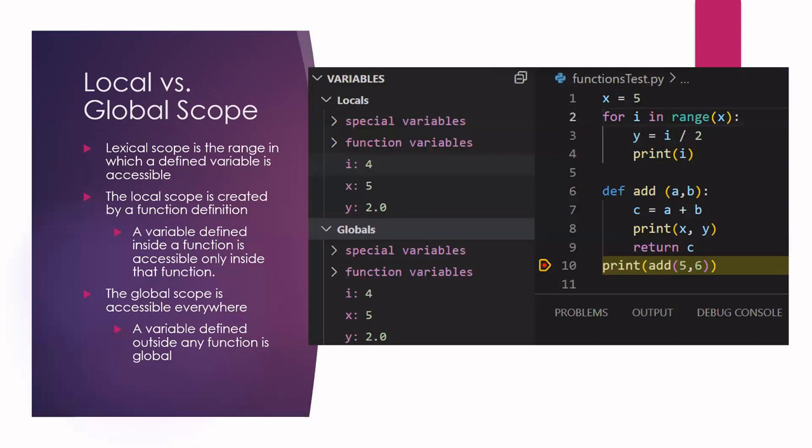Okay, so if we look at something like this, see, X is defined in the script itself. So X is accessible anywhere in that script. Now see here, when we stop the execution to examine it, we would notice that variables are organized into locals and globals, so that is organized in terms of the scope. Now, why does it say local here? This is local within the script. Because we are stopping right here, this is not inside any function. So both the local and the global scope are the same.